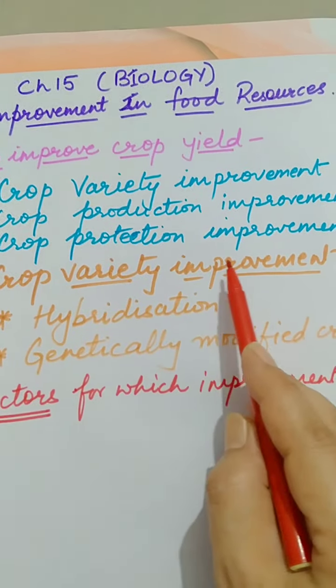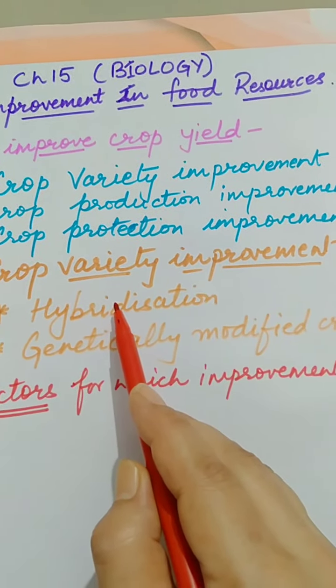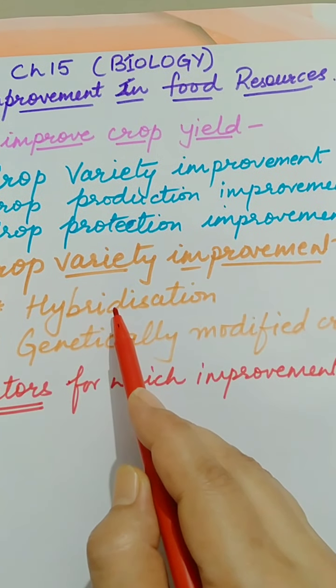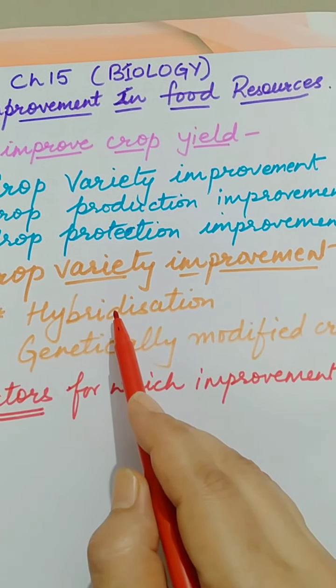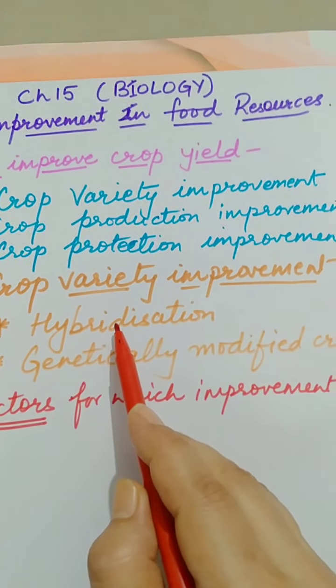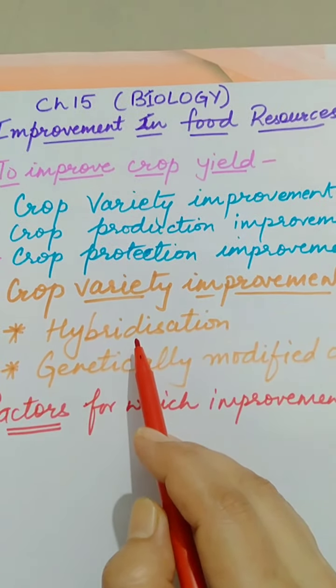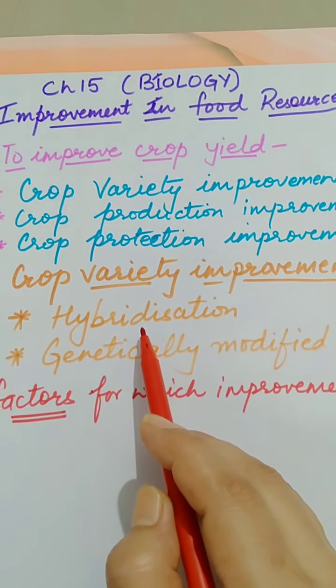In crop variety improvement, I have already explained to you hybridization. What is hybridization? It is a crossing between genetically different plants to get a new variety which possesses desirable traits of both the parents.